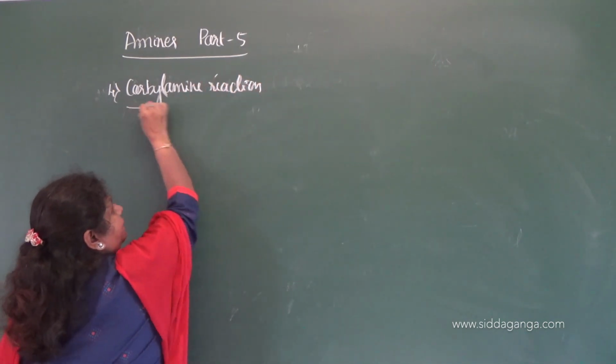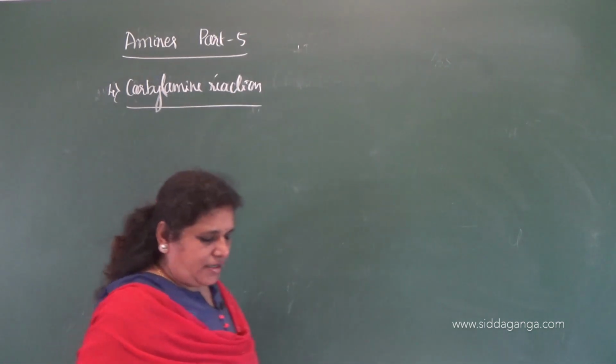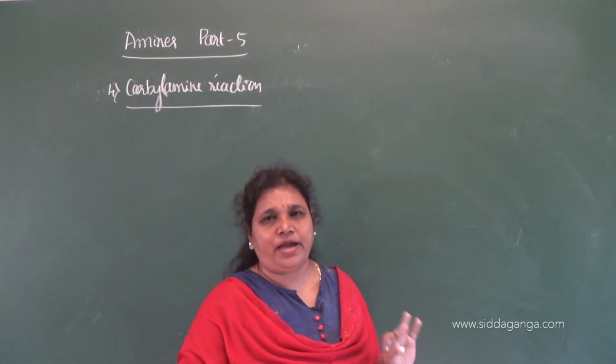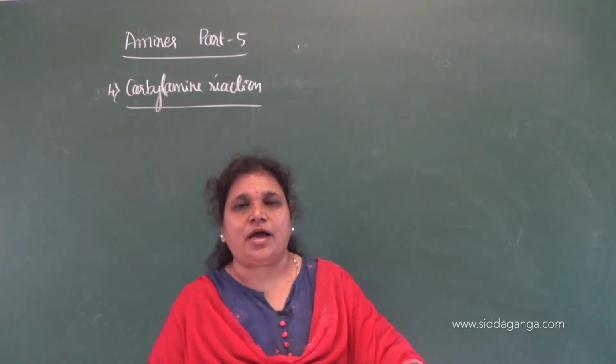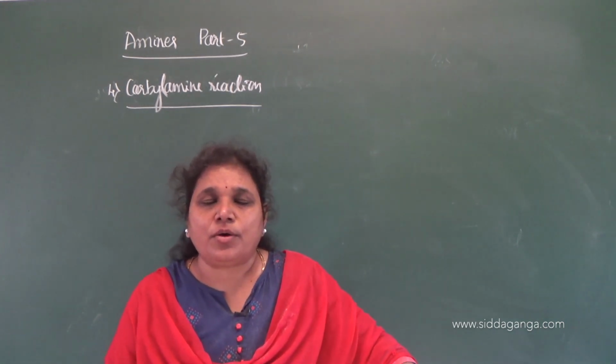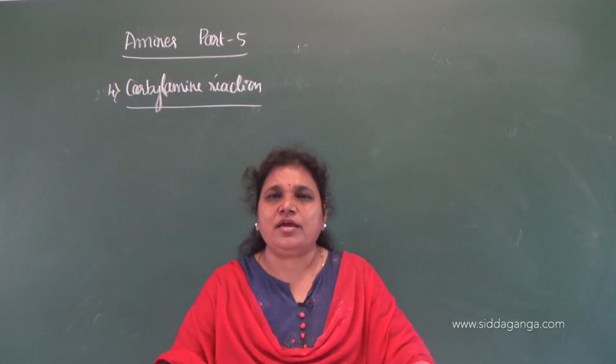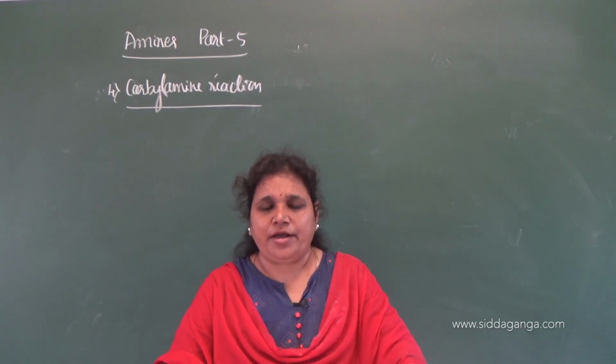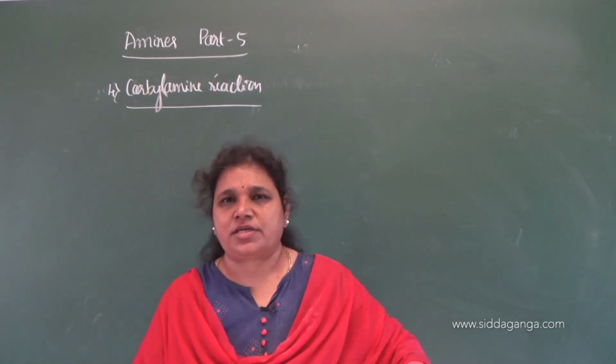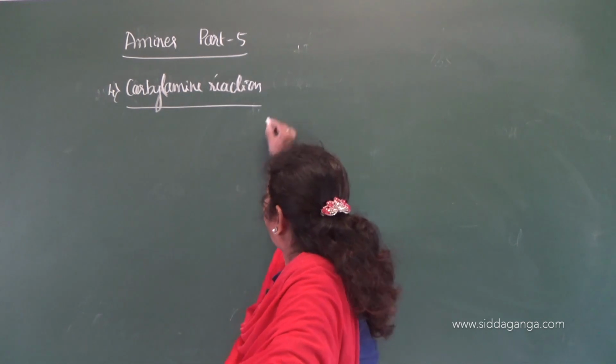The name itself gives it, it is nothing but a formation of carbylamine whenever the amine reacts with chloroform and alcoholic KOH. And one condition in this reaction is that only primary